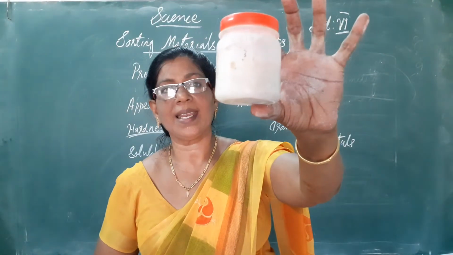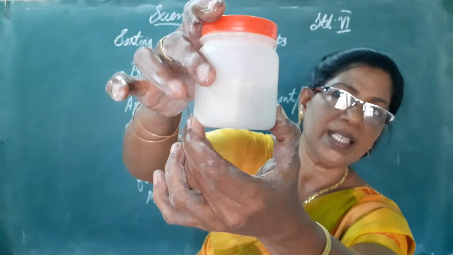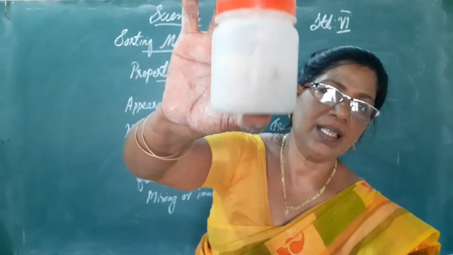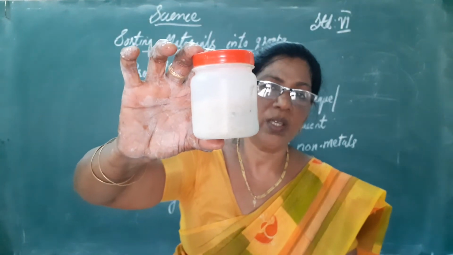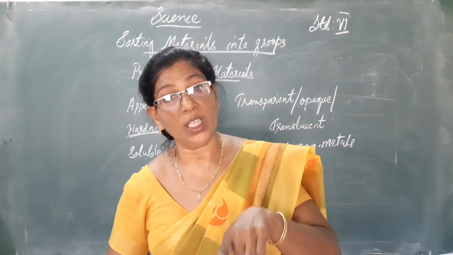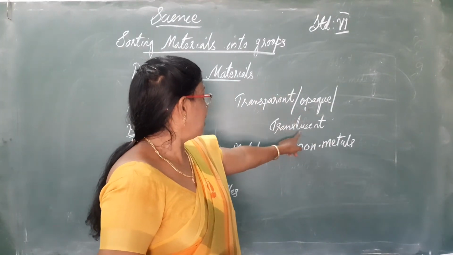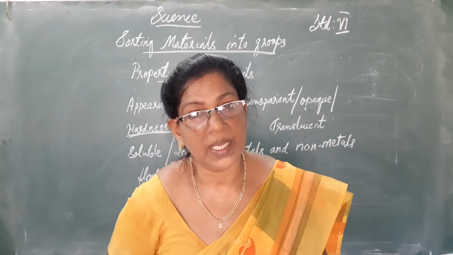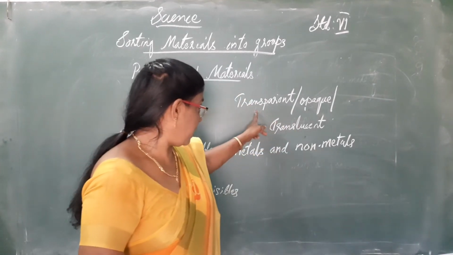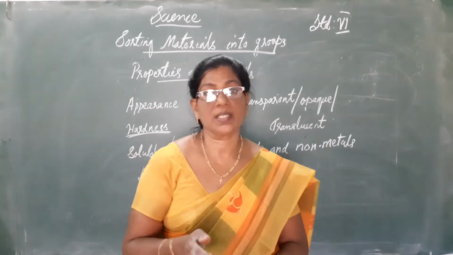This is a translucent material. You will be able to see something inside this bottle, but it is unclear. So if something can be seen through it but unclearly, it is known as a translucent object. So objects can be either transparent, opaque or translucent.